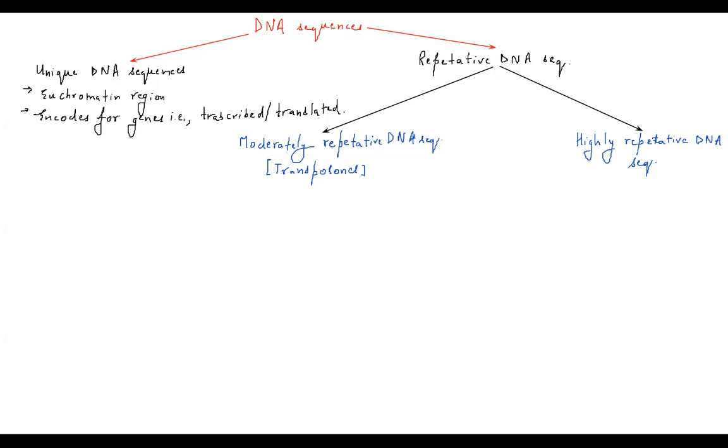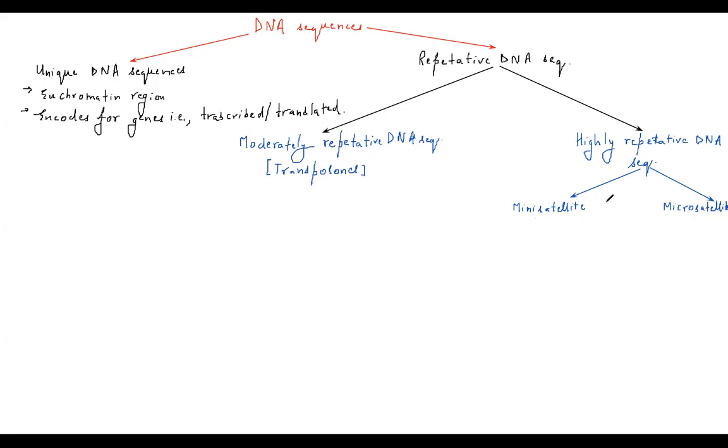Highly repetitive DNA sequences can further be classified into two different types: mini satellite as well as micro satellite in nature. One is referred to as the mini satellite, another one is referred to as the micro satellite. ये हो जाता है mini satellite and micro satellite.